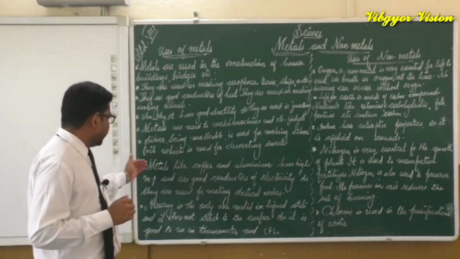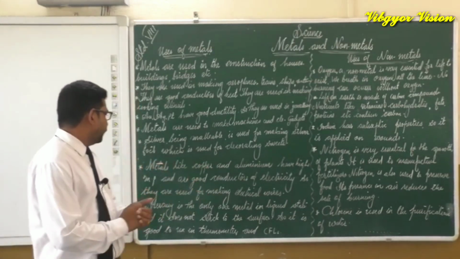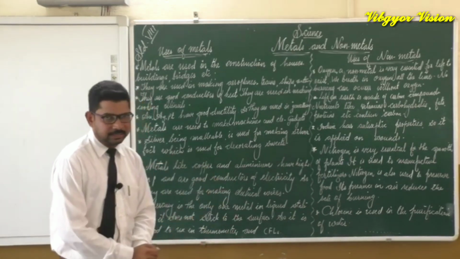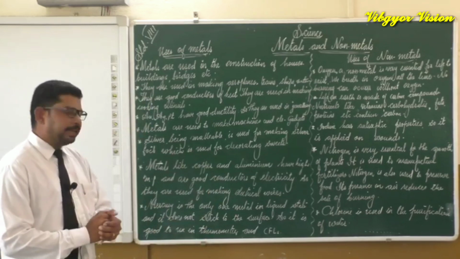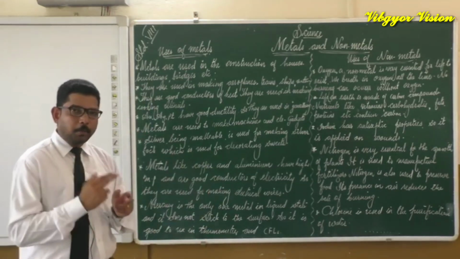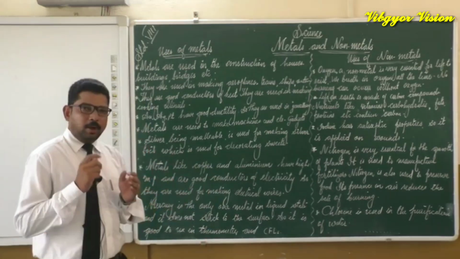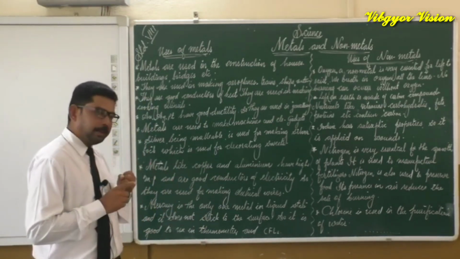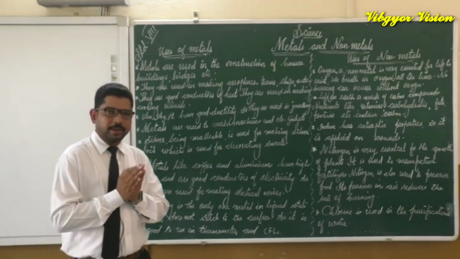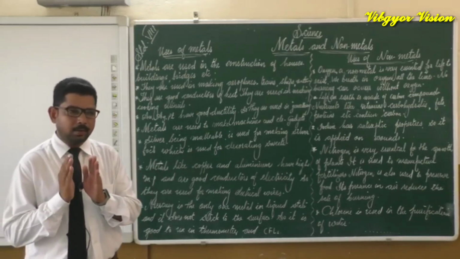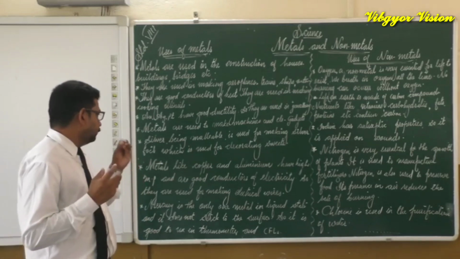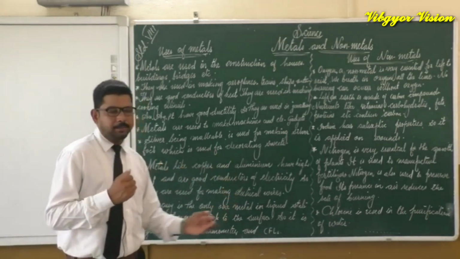And next point, metals like copper and aluminium have high melting points and are good conductors of electricity. So they are used in making electrical wires. There are two properties pointed out here. Usually for wiring in our home, we are mainly using copper and aluminium.